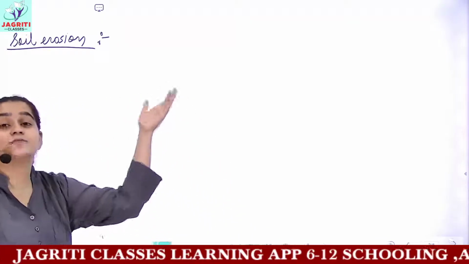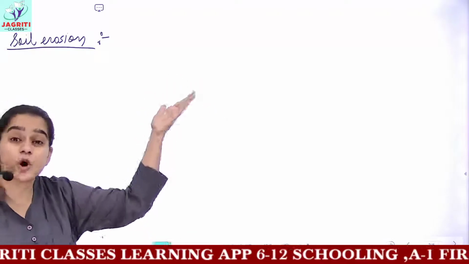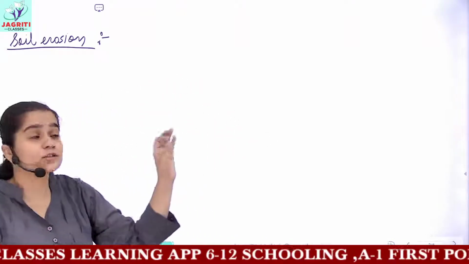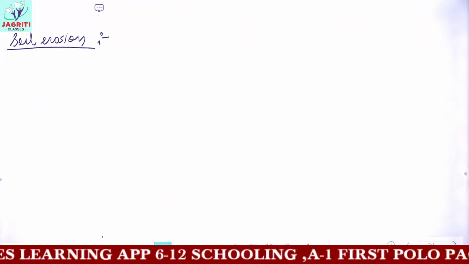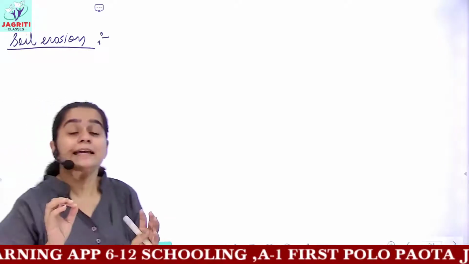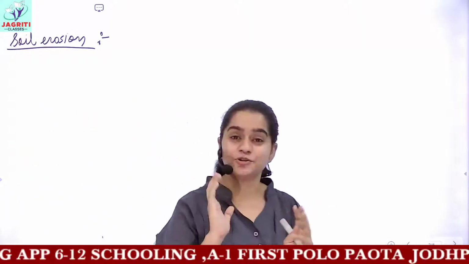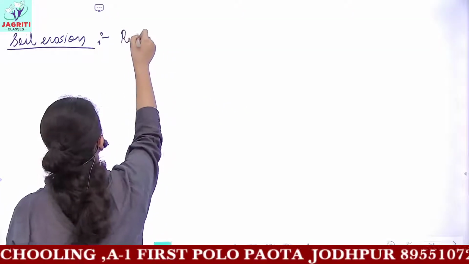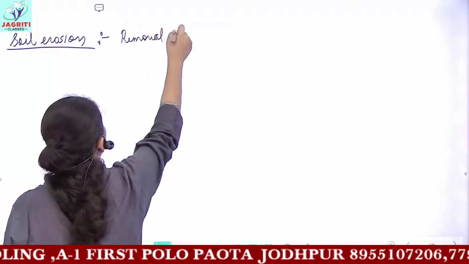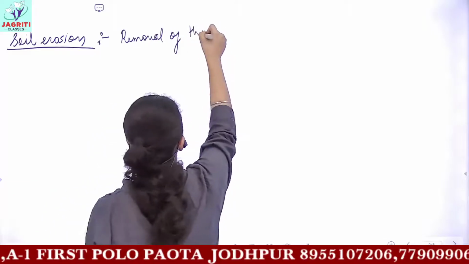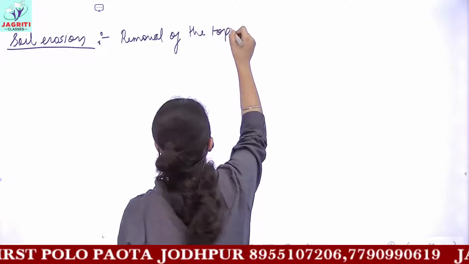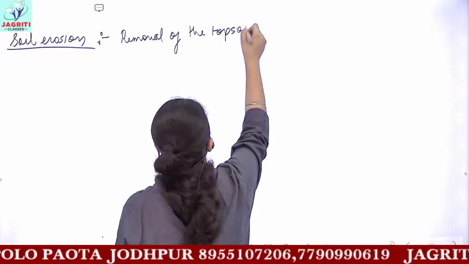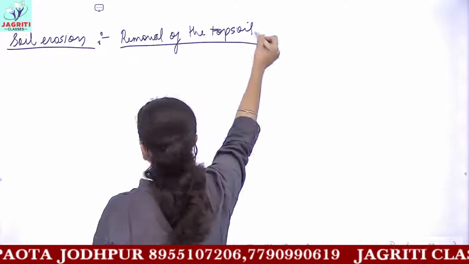And when this fertile layer, that is the topsoil, gets eroded, it is known as soil erosion. Erosion means removal. So removal of the topmost layer or removal of topsoil is called soil erosion.